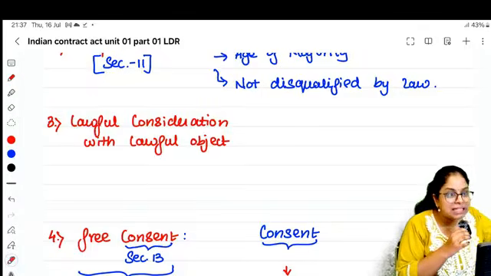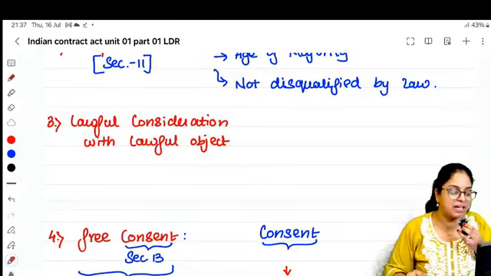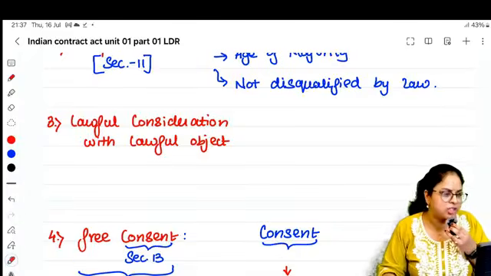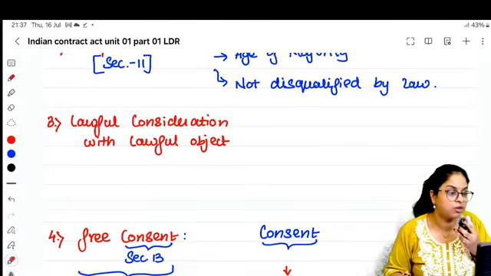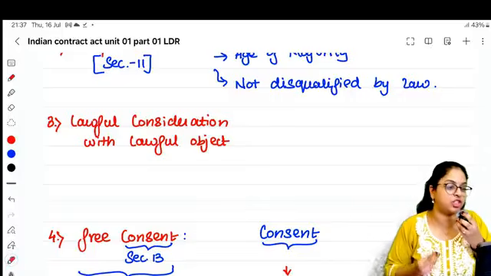The objective to kill someone, it's not valid. Or give me your house, I will in return pay the consideration, some in cash, some in drugs. No, your consideration is unlawful. Your consideration also has to be lawful. Your objective also has to be lawful.